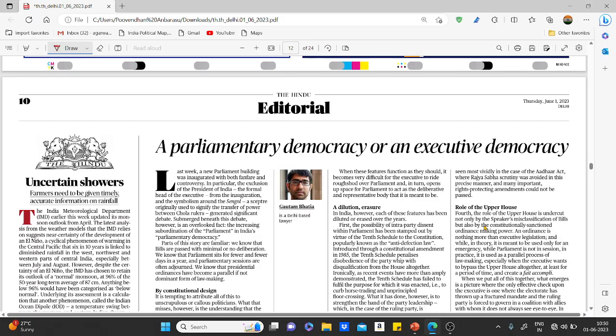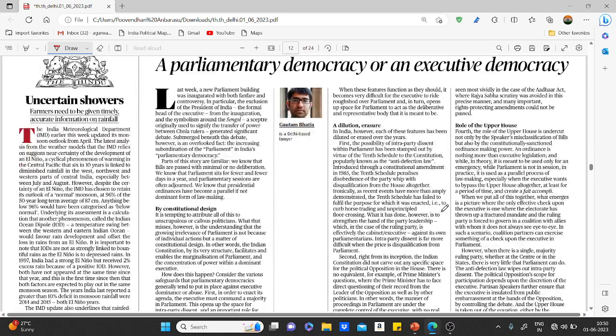Moving towards the editorial on parliamentary democracy or executive democracy. See here, the problem is why this particular debate came into existence. Last week, the new Parliament building was inaugurated with both fanfare and controversy. In particular, the exclusion of the President of India, the real, the formal head of the executive, from the inauguration, and the symbolism around the symbol, a sceptre. You know that very well because we already discussed that.